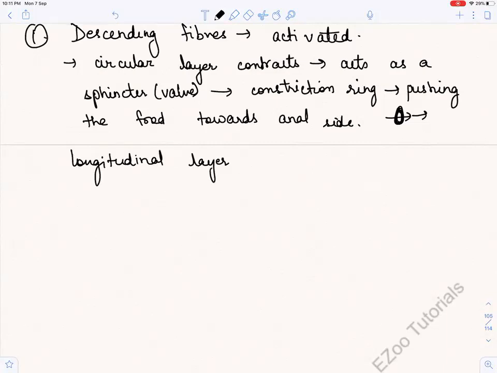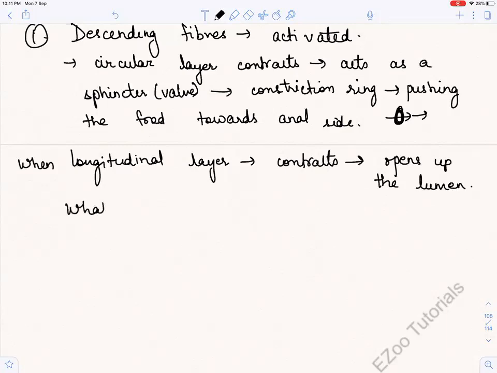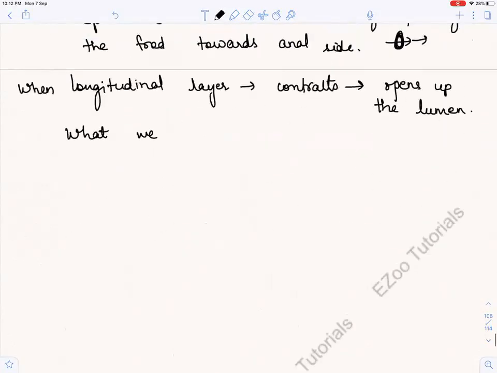What is happening when the longitudinal layer contracts? What happens when it contracts? It opens up the lumen that is behind. Okay, but do we want the longitudinal layer to contract and open up the lumen?